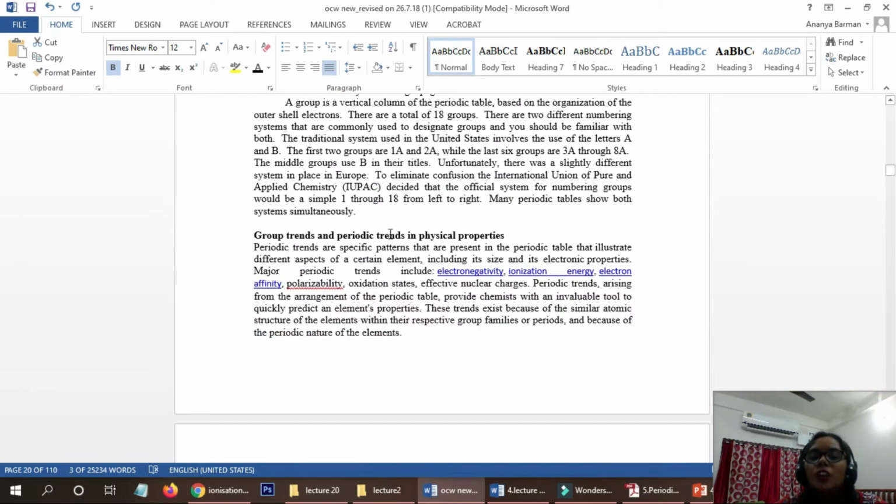Now we will see some of the physical properties. First of all, we will see what the size effect is.